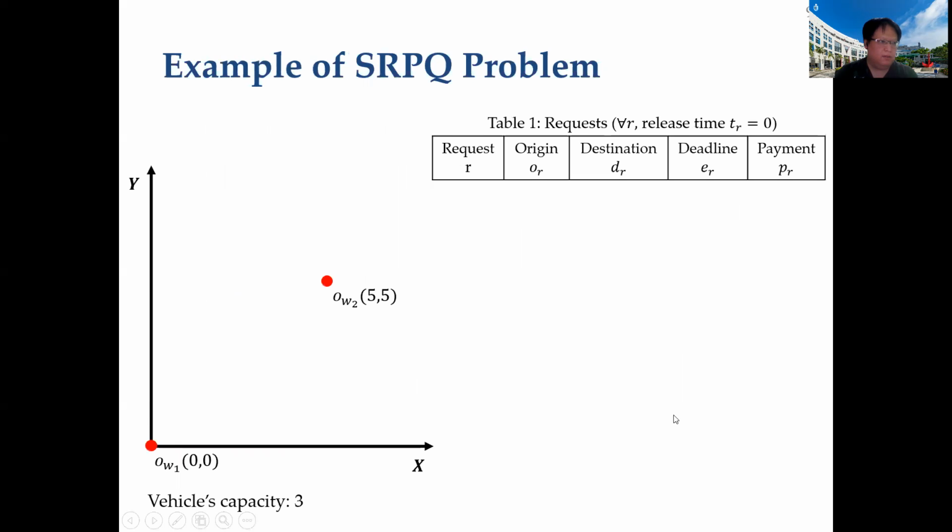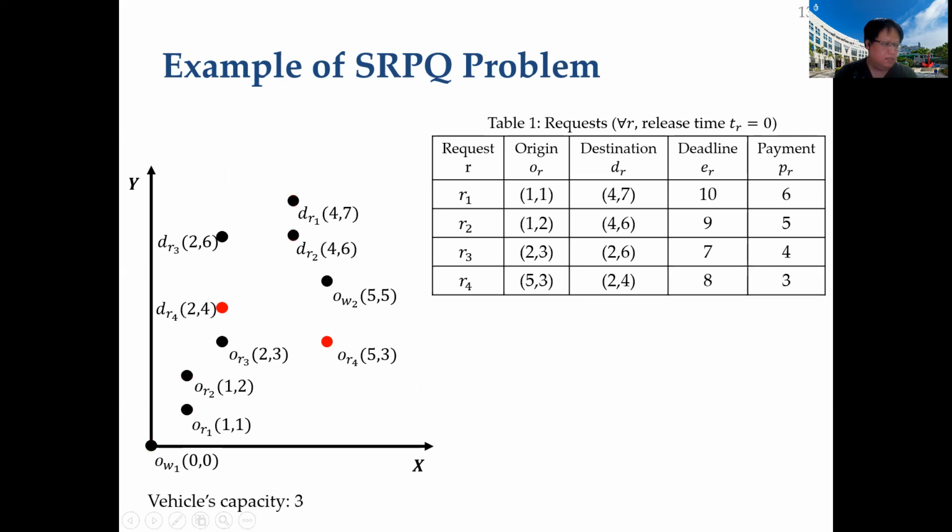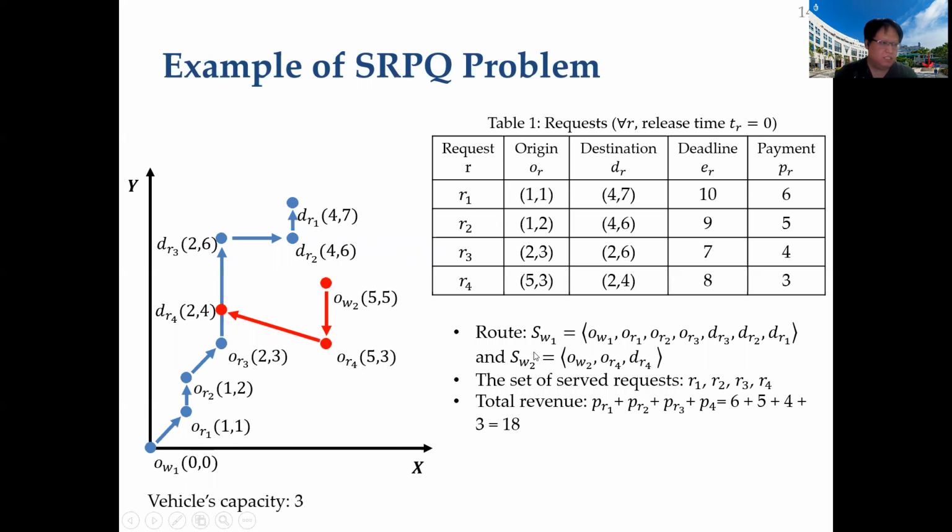Here's a toy example. There are two vehicles here, and there are 4 requests, for example. The origin and destination of the first request R1 are marked by red dots, and here are the information of the other requests. The problem aims to find routing plans for these vehicles to serve 4 requests in order to maximize the total revenue. Here is an instance of the routes. Specifically, the blue arrows denote the route for vehicle W1, and the red arrows denote the route for vehicle W2. As shown in this figure, all requests are served, thus the total revenue of this solution is 18, which is